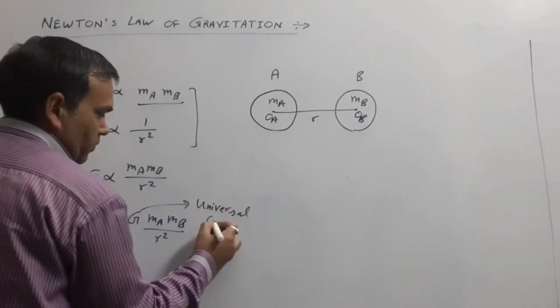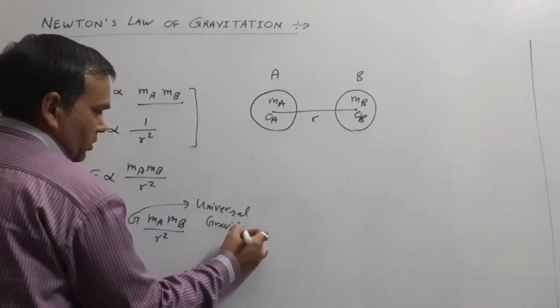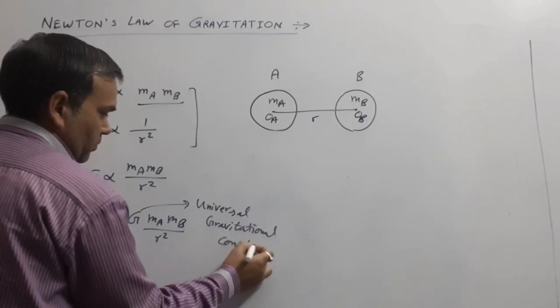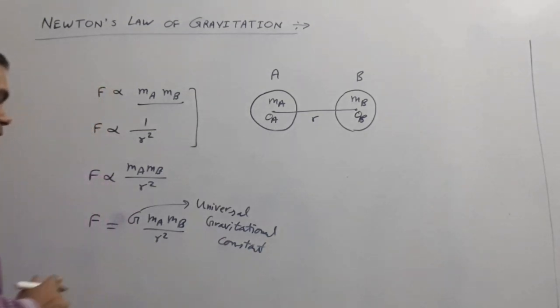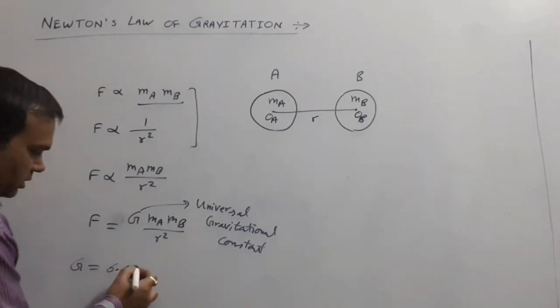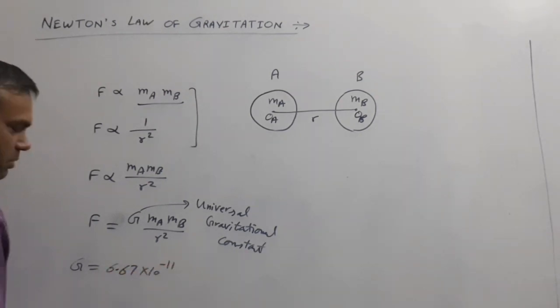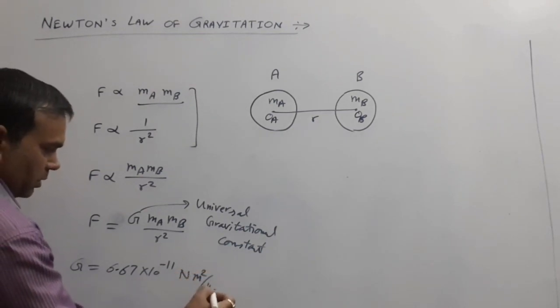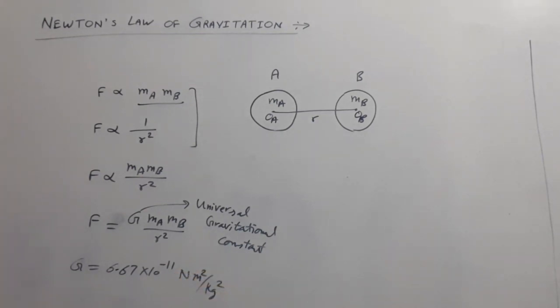The value of G is fixed throughout the universe, and it is 6.67 into 10 to the power minus 11 Newton meter square per kilogram square.